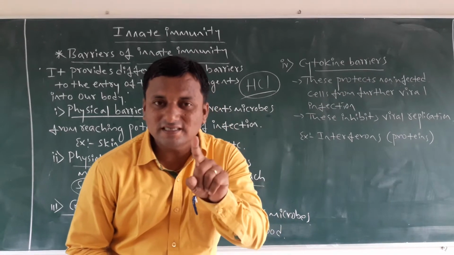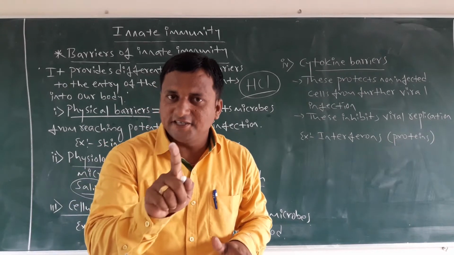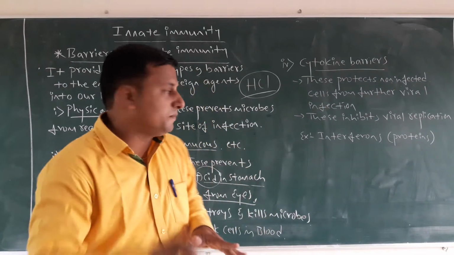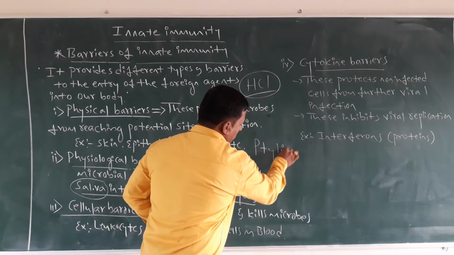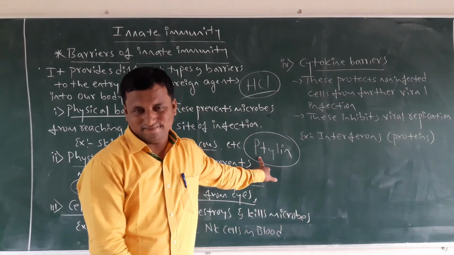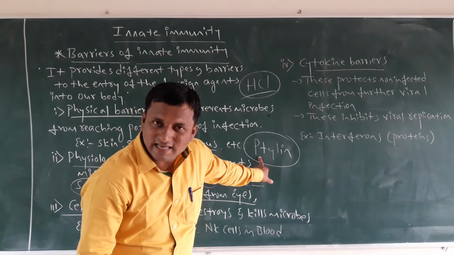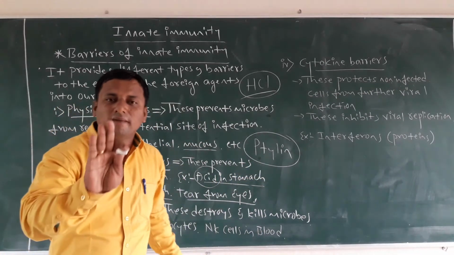This prevents the growth of microbes, and another name for salivary amylase is also Ptyalin. Pronounce this one as Ptyalin. Ptyalin enzyme is also nothing but salivary amylase enzyme.